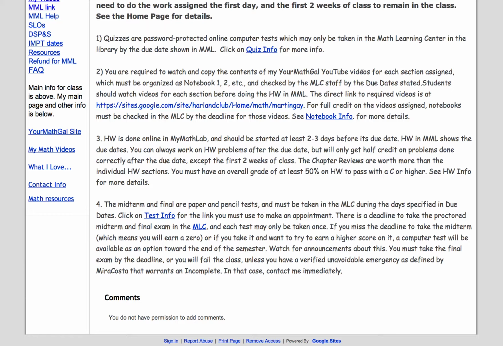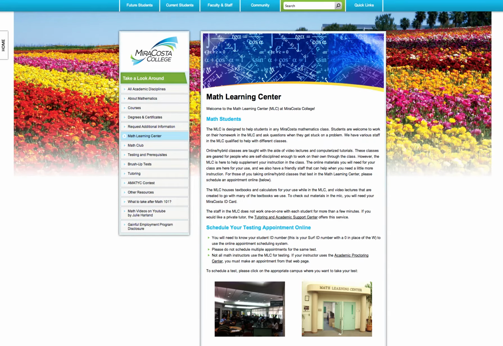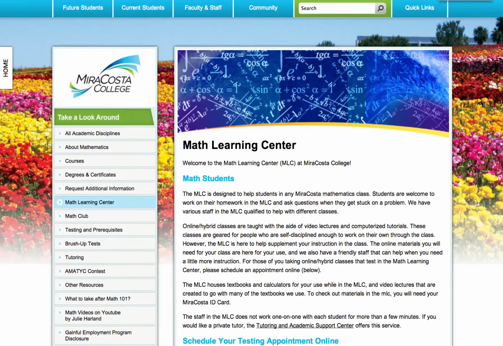So let's see if I click on the MLC and you're at the Math Learning Center. Let me make this bigger. I don't know if it'll show up well enough, but it says schedule your testing appointment online. So you pick a campus. Let's say you're going to pick the Oceanside campus. You would go here and you enter your student ID and your birth date, and then you'll continue and be able to make an appointment that works best for you. Now, you're going to have to use the link I gave you.